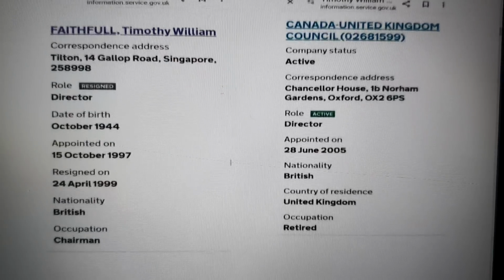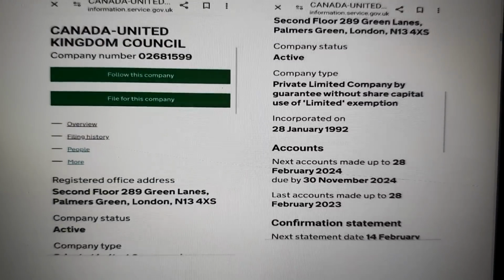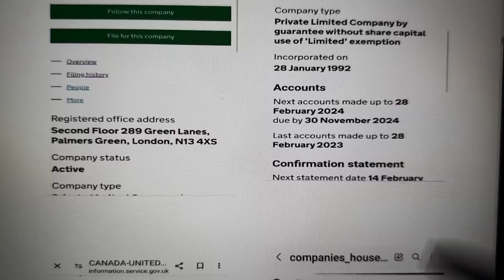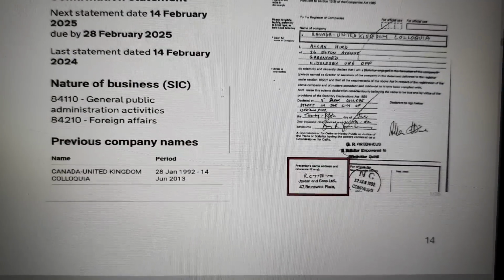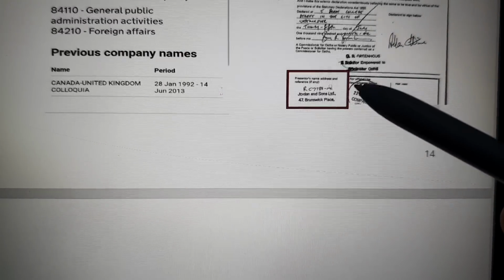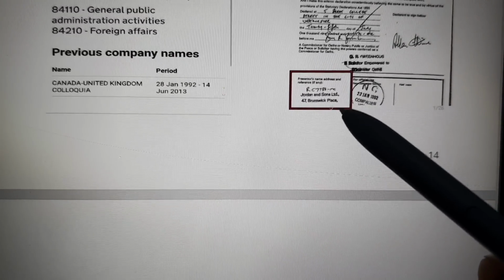Canada United Kingdom Council. Now that is a significant company. Let's look at them. Canada United Kingdom Council, incorporated in 1992. And just reading through, you can see immediately on the incorporation document is Jordan's and Sons, and the same address that is featured throughout the fraud.